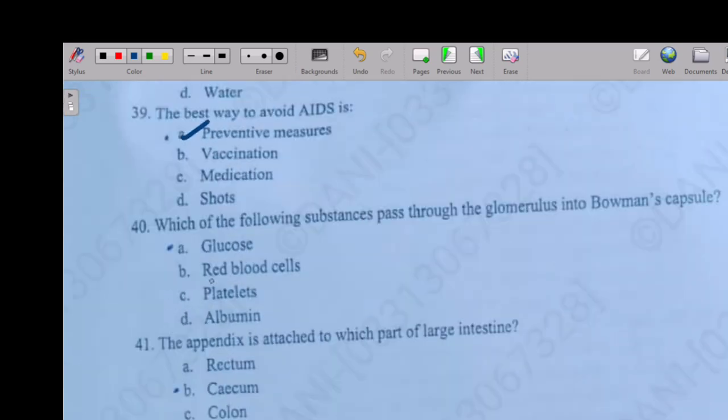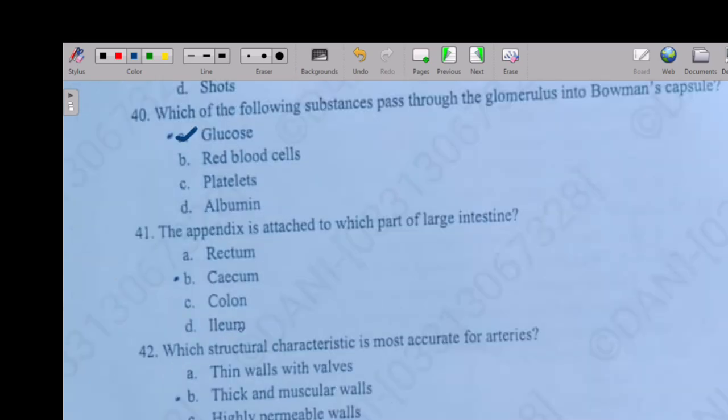So the next question is: which of the following substances passes through the glomerulus into the Bowman's capsule? Option A glucose, option B red blood cell, option C platelets, option D albumin. So the right answer is option A, glucose.